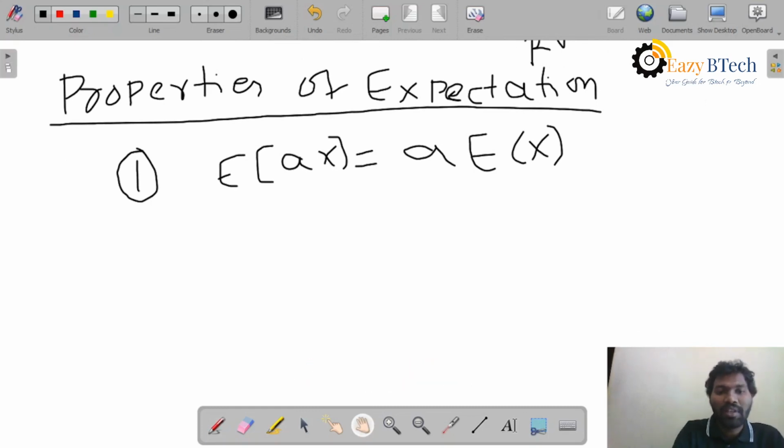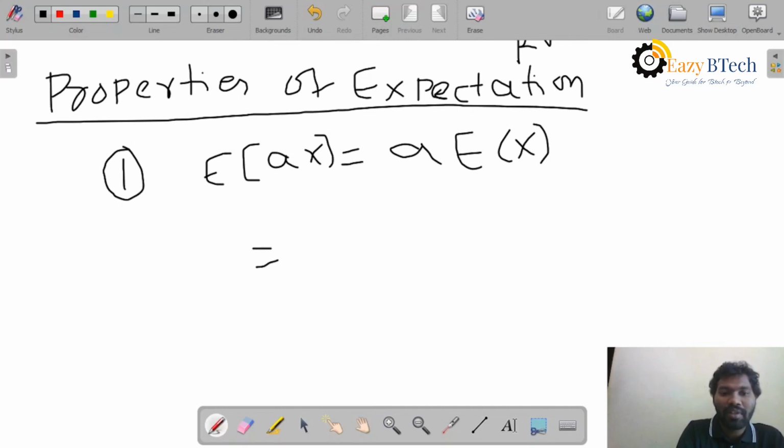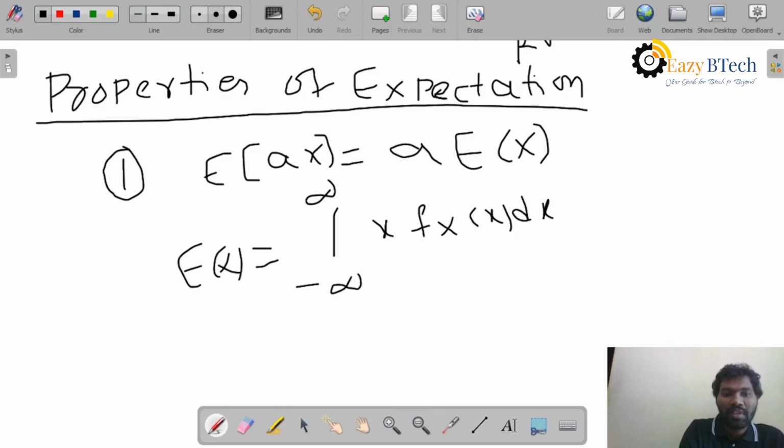Why? Because we already know the expectation of X formula: integral from minus infinity to infinity of x into f(x) dx. What they ask you is expectation of aX. So you just replace whatever value is inside the expectation.